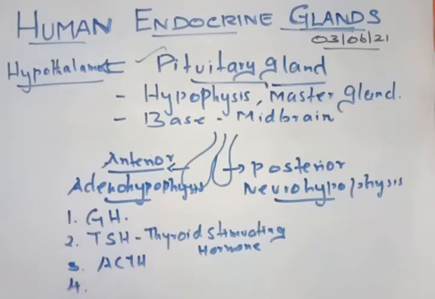The expansion will be given in your book, you can refer to it. Then the fourth hormone FSH and the fifth hormone LH, follicle stimulating hormone and luteinizing hormone. These two hormones belong to the reproductive part, so they are called gonadal hormones, or gonadotropic hormones.